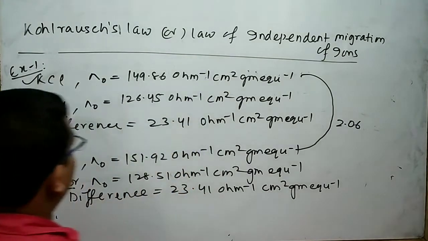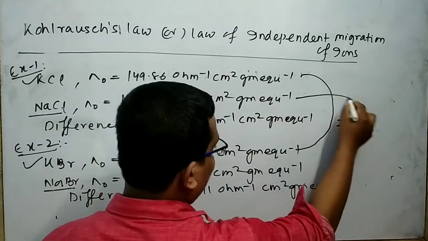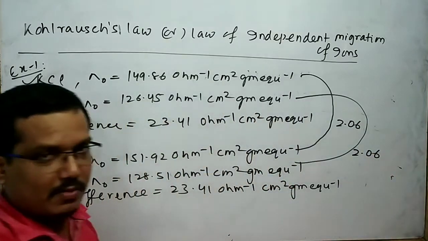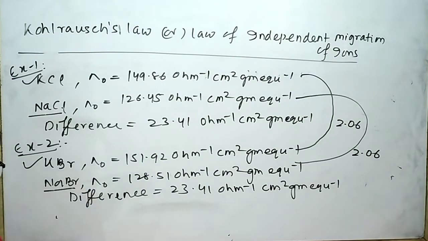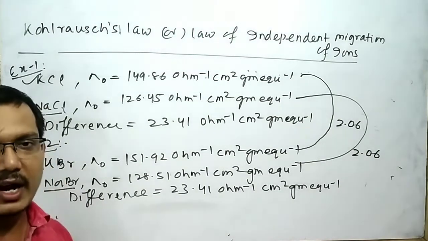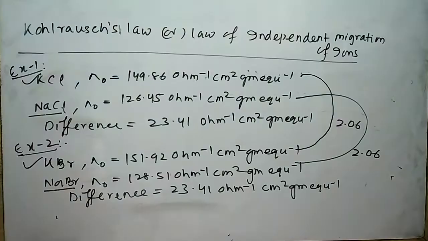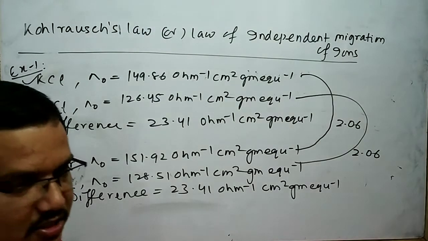The difference of the equivalent conductances of NaCl and NaBr at infinite dilution also gives 2.06 ohm inverse m square gram equivalent inverse. From this it is clear that the difference in conductance of any two cations or anions appears the same irrespective of the other ion with which they are attached.